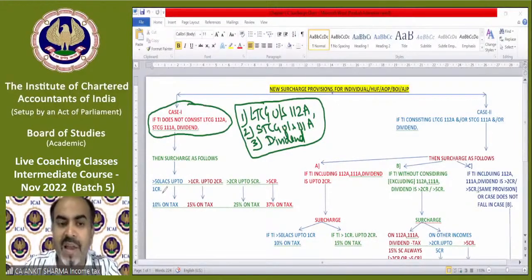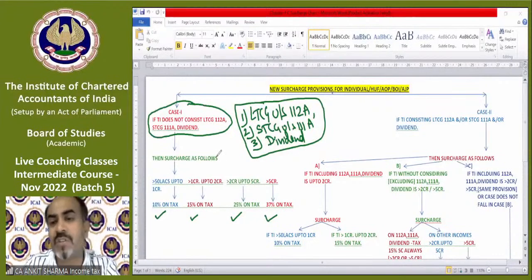Up to 50 lakh, nil. More than 50 lakh up to 1 crore is 10%. We already knew it. More than 1 crore up to 2 crore, more than 2 crore up to 5 crore it's 25%, and more than 5 crore it's 37%. So if these 3 incomes are not included in your total income, then the surcharge provision will be normal.